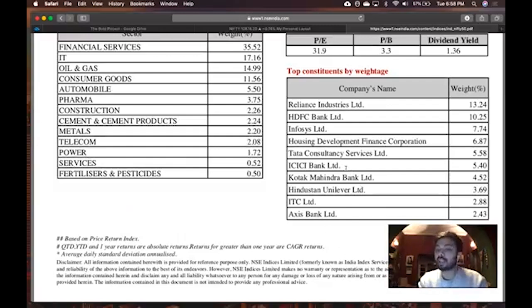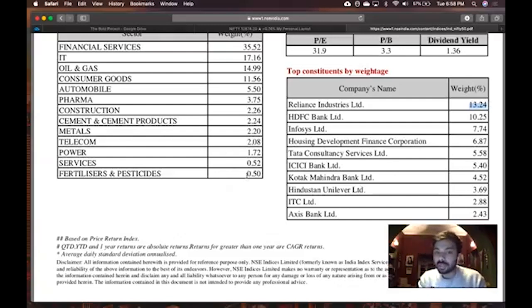First is the company Reliance. It has about 13.2% weight in Nifty. So it's very simple. If Reliance goes up, Nifty has to go up. Why? Because 13% of Nifty is controlled by Reliance. If Reliance goes up 10 rupees, Nifty has to go up by that 13% share also. I hope you are getting that concept.